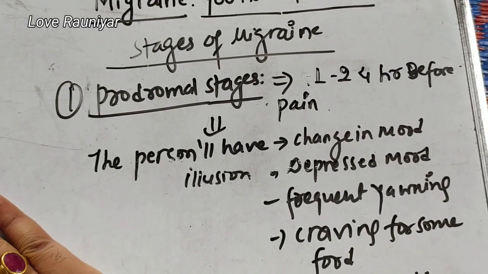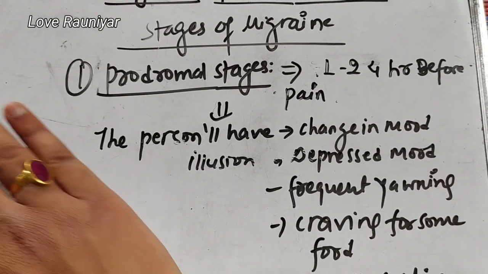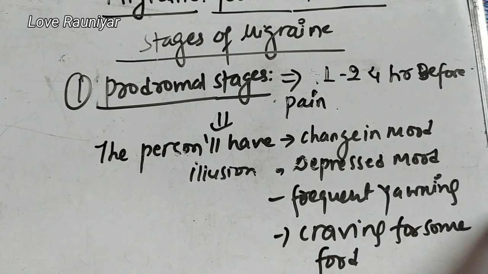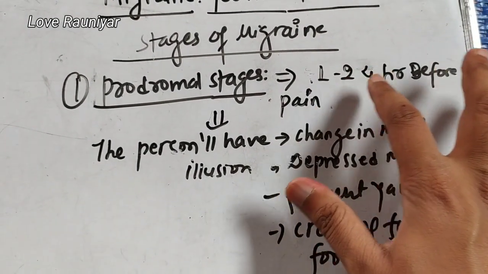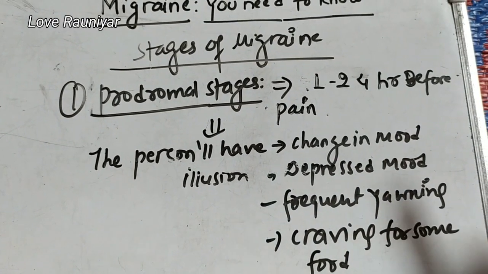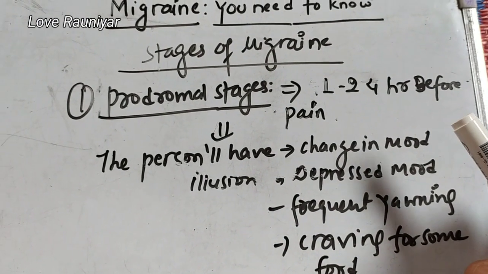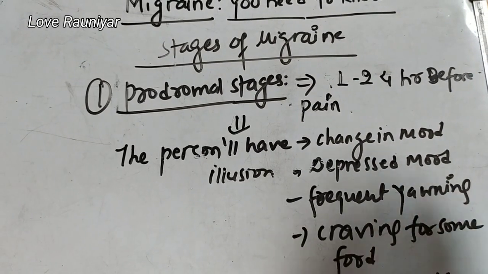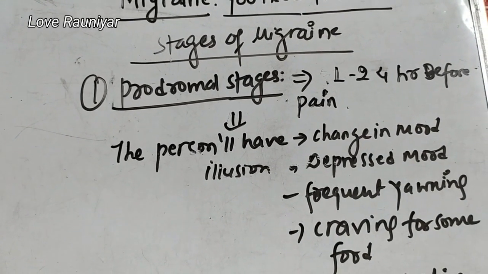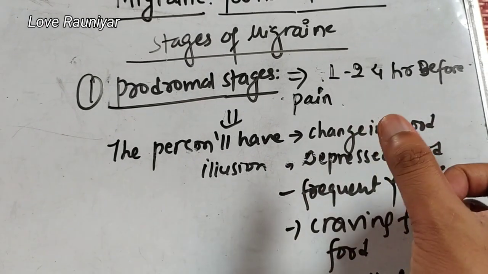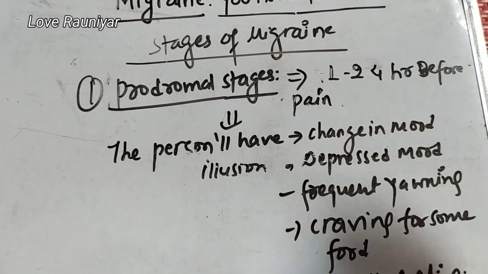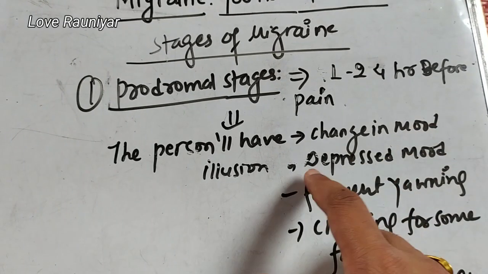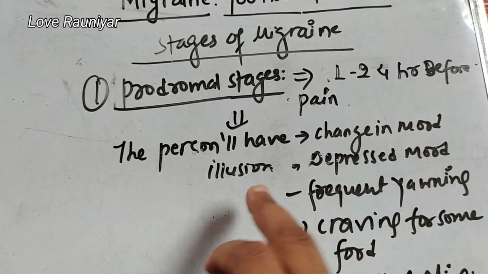So in the stages of migraine, basically we have the first stage, the prodromal stage. The prodromal stage is a stage that is 1 to 24 hours before the pain. So 1 to 24 hours before the pain, the person will know that I may get pain after 1 to 24 hours. And what features may come 1 to 24 hours before? The person will have a change in mood, either a depressed mood or irritable mood, or the person may have the illusion.